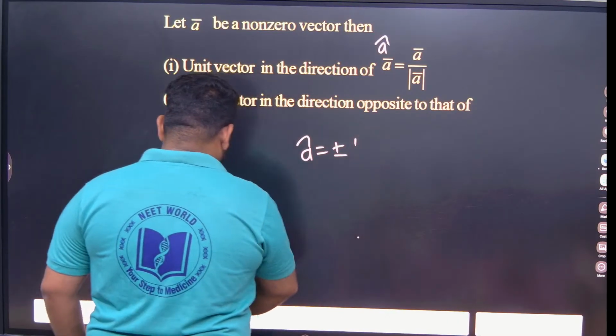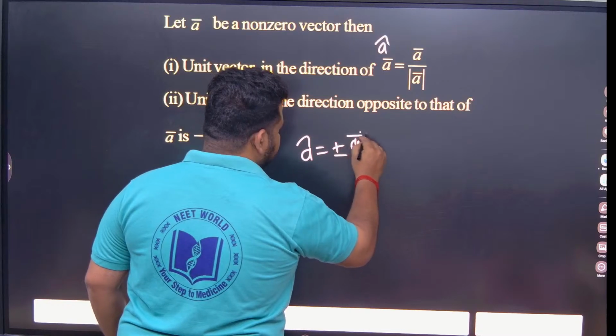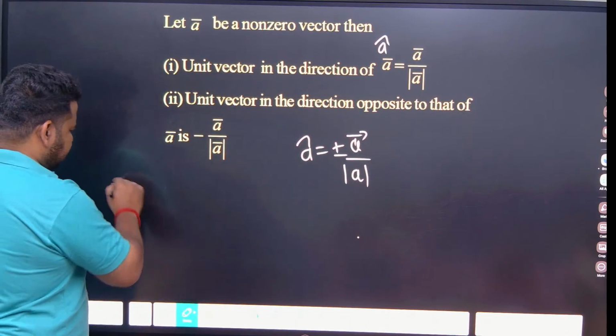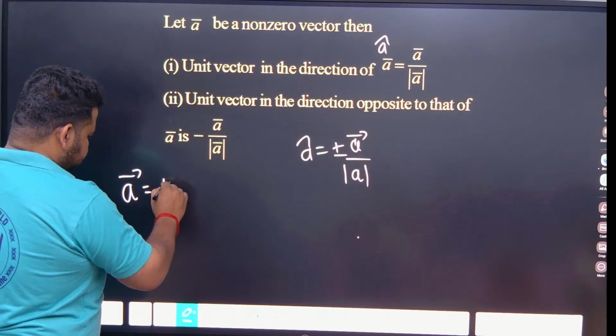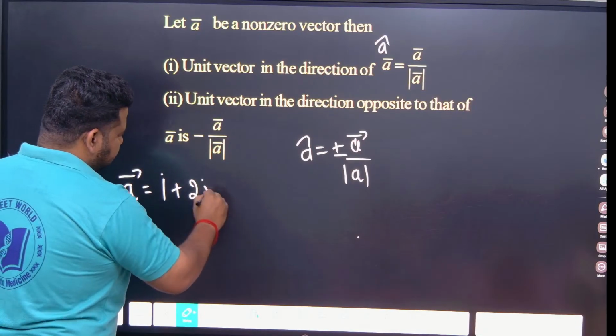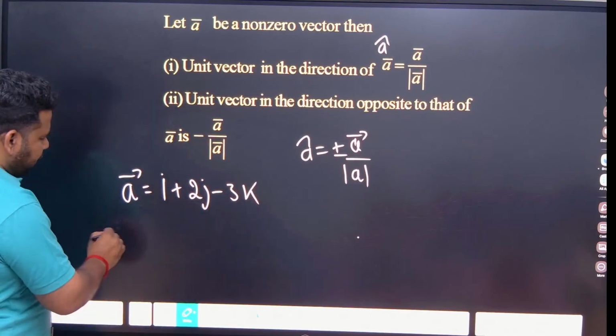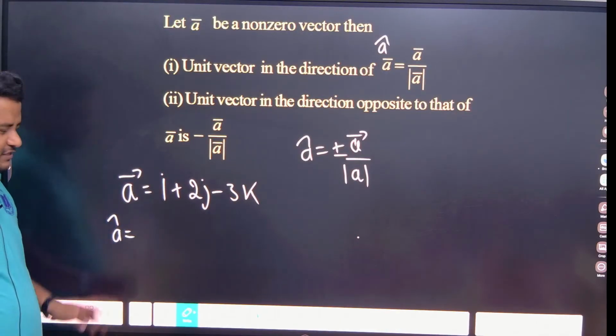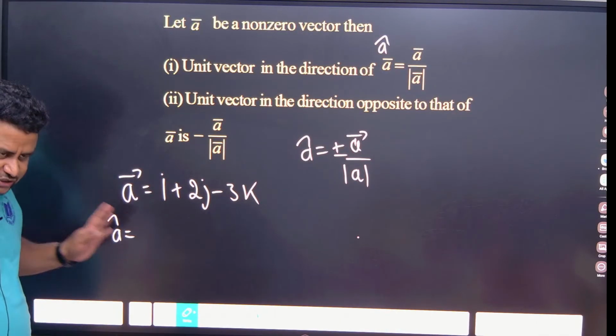Vector A divided by the modulus of vector A. Suppose I give you an example. Vector A is given as i plus 2j minus 3k. I want you to find A cap. Find the A cap for this. Find A cap in the direction of vector A.